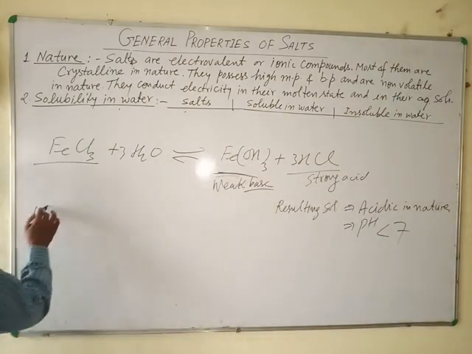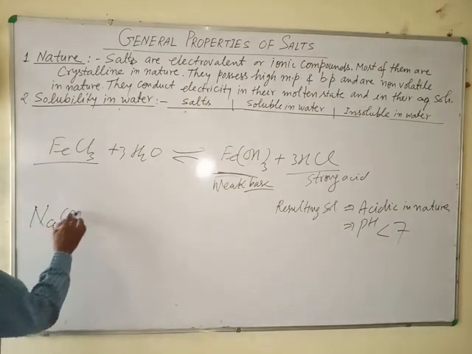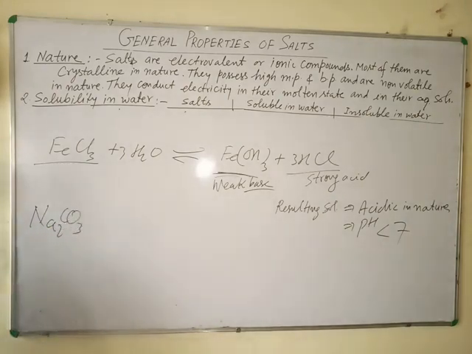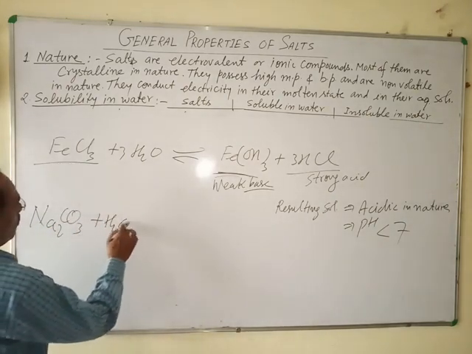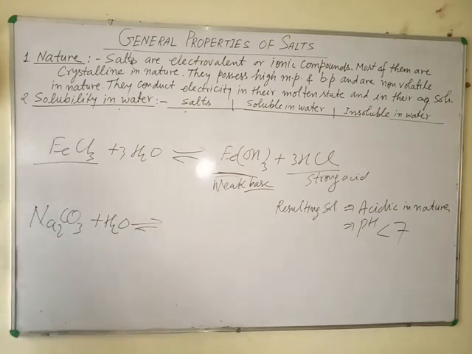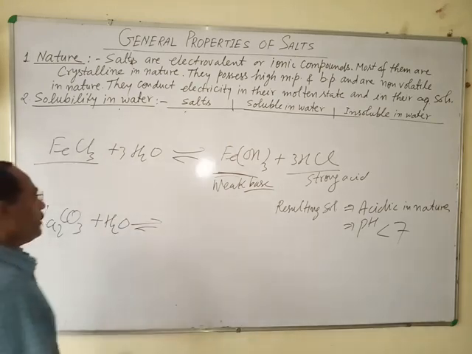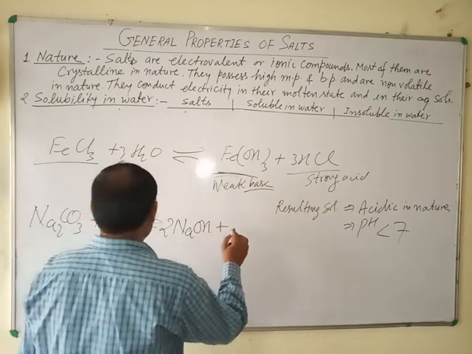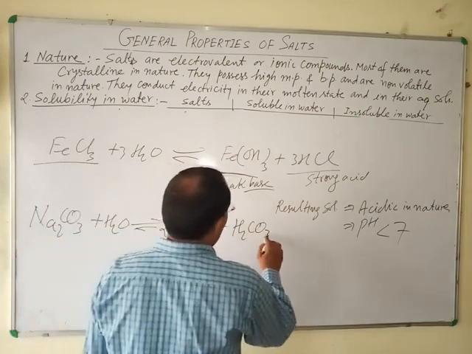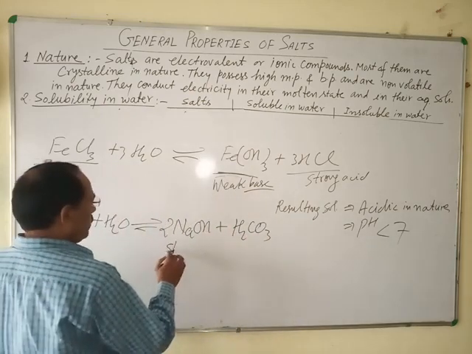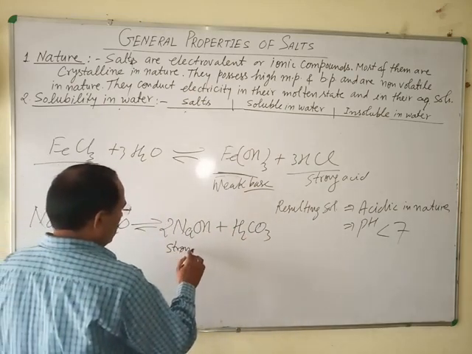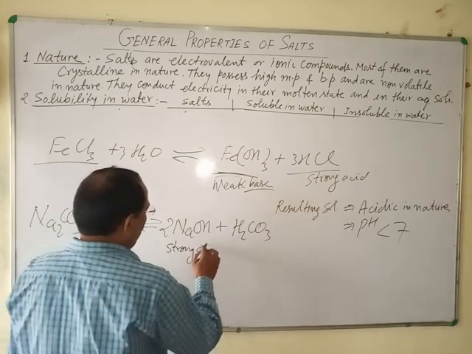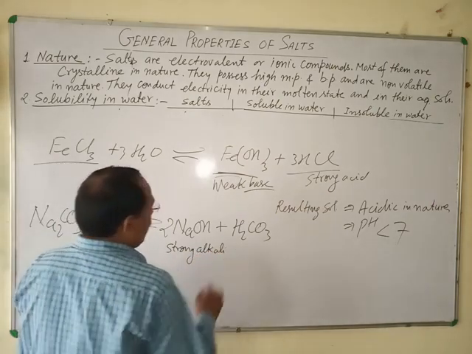If you take sodium carbonate, Na2CO3 plus H2O, the hydrolysis of sodium carbonate forms 2NaOH plus H2CO3. NaOH is a strong alkali or strong base.